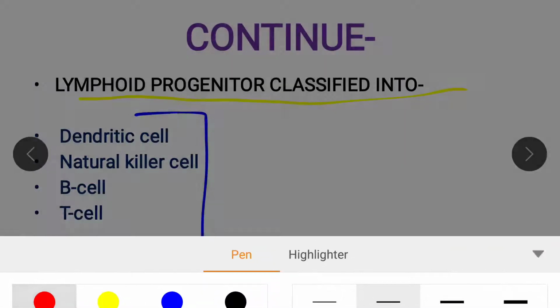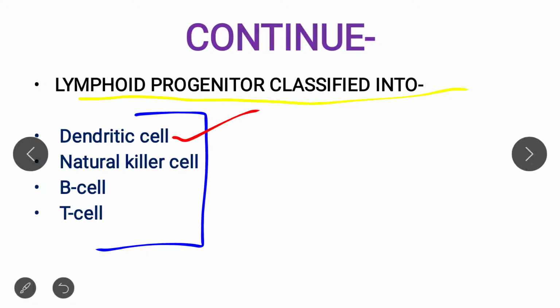The first one is the dendritic cell, the second one is the NK cell, that is the natural killer cell, and the last two are B cell and T cell. These two are very important from the perspective of the whole immunology syllabus, so please understand this topic clearly.